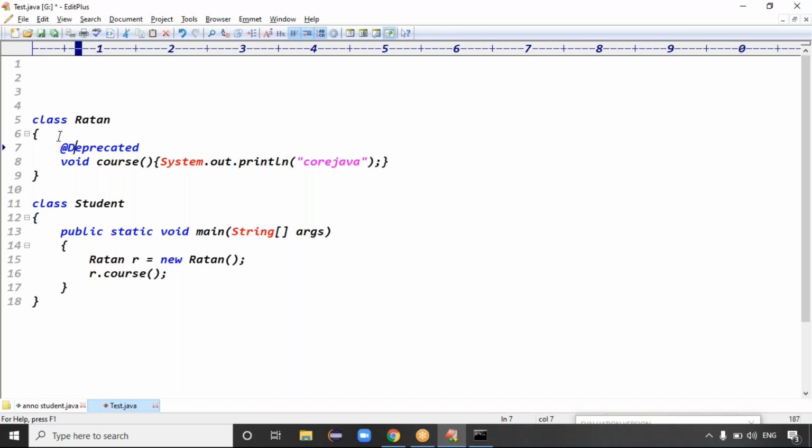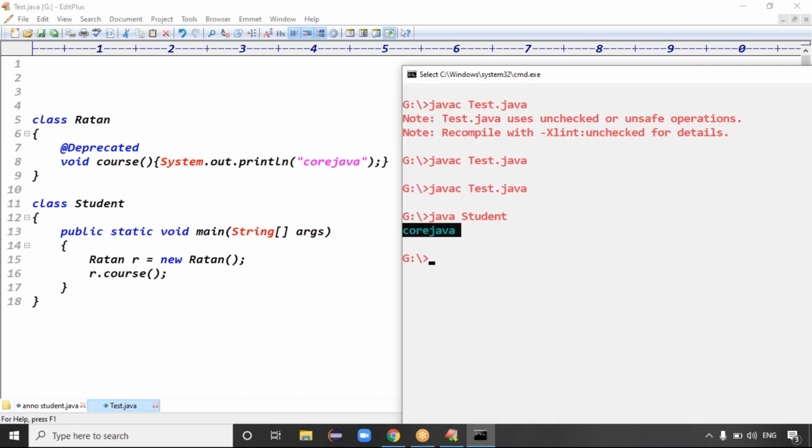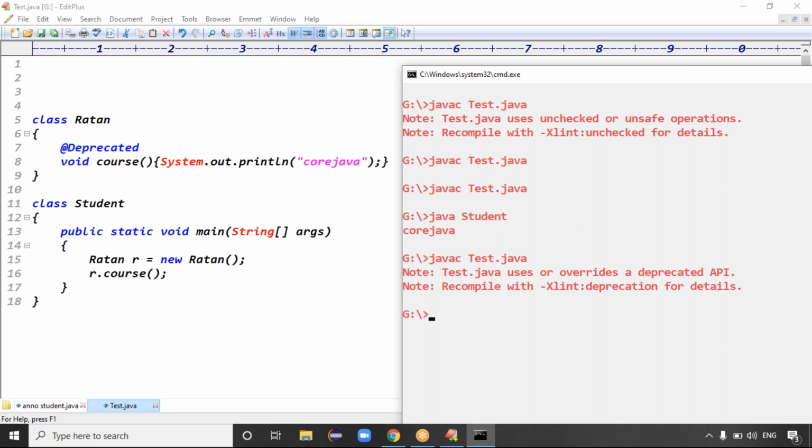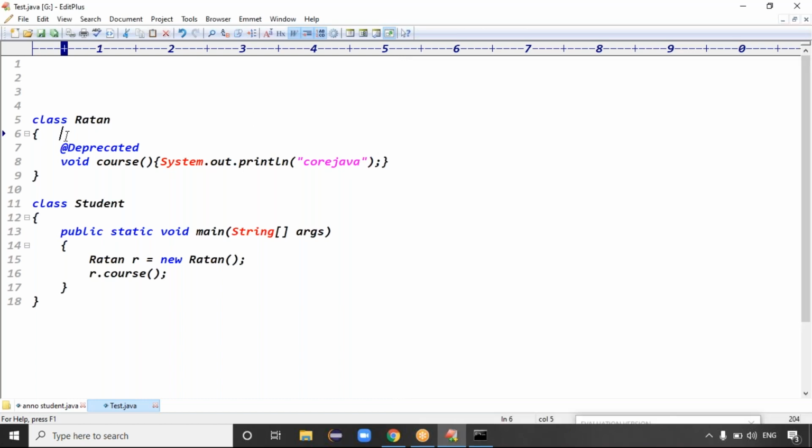Previously, when we were using my method, there was no issue. But when I specified my method is deprecated, now when you try to compile, you'll get the warning messages. Test.java uses or overrides a deprecated API. It means your application is trying to use the deprecated method, right? Exactly. Is it clear now?